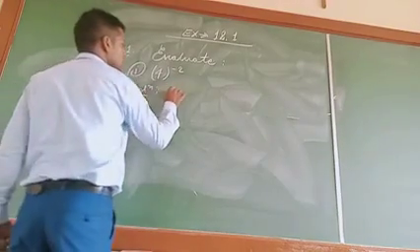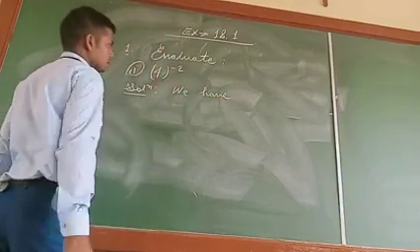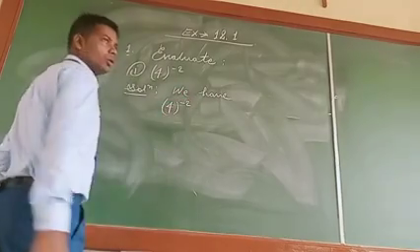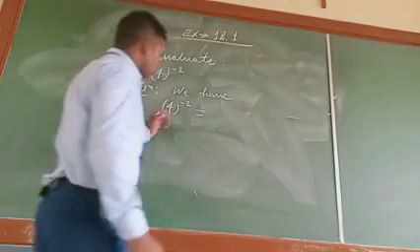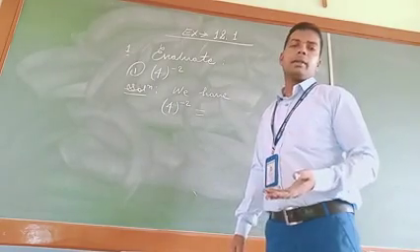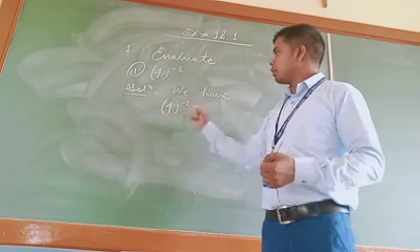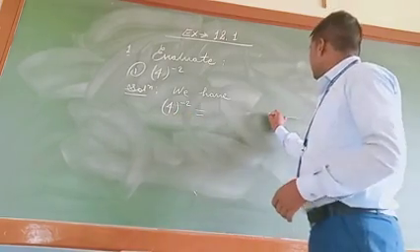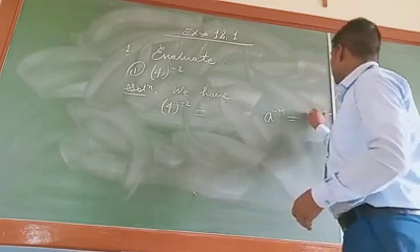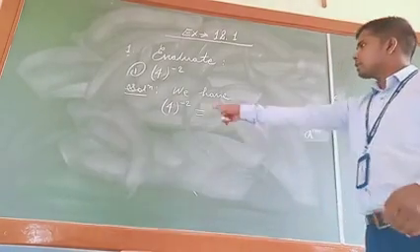Solution: this is the exponential term we have been given, 4 raised to the power minus 2, which will be equal to... Before finding the value of this one, we will first recall the law of exponent which will help us find the value. We had written one law: a raised to the power minus n is equal to 1 upon a raised to the power n.